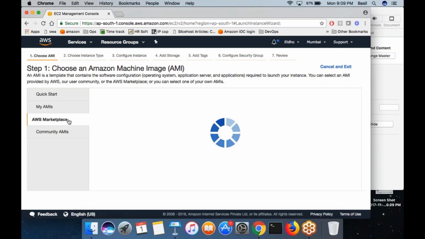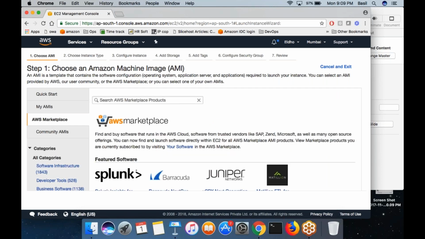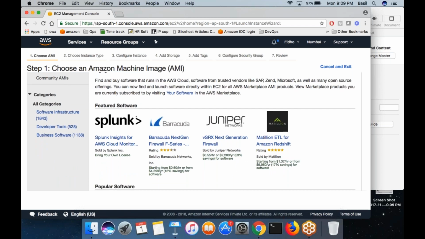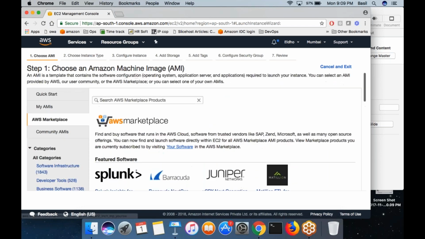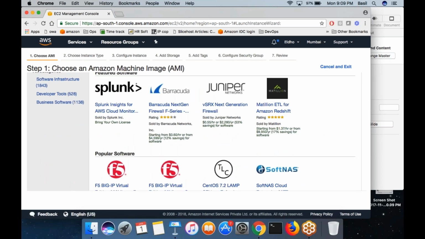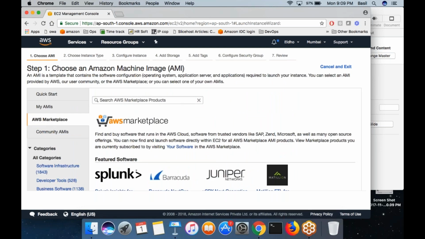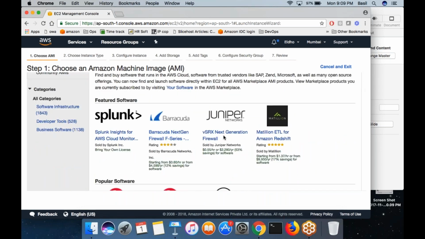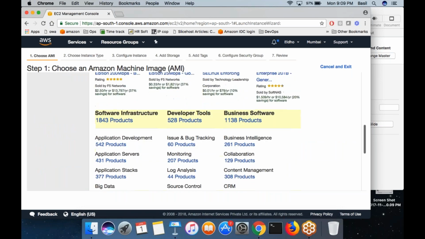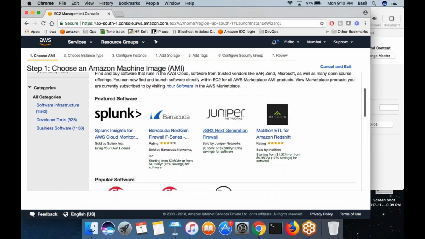Or you can even go to the marketplace of AWS. Basically, you can purchase an AMI and create a machine that runs Microsoft SQL Server and pay extra on an hourly basis for the license. So there are many licensed products you would see under the marketplace. The actual cost of these licenses is very high. Splunk or Juniper, all these paid software are there.